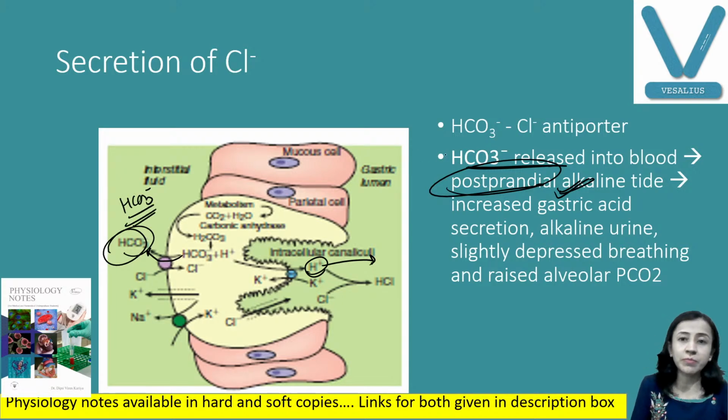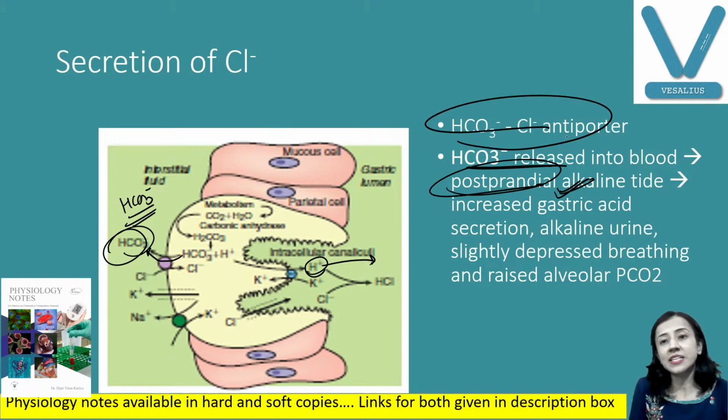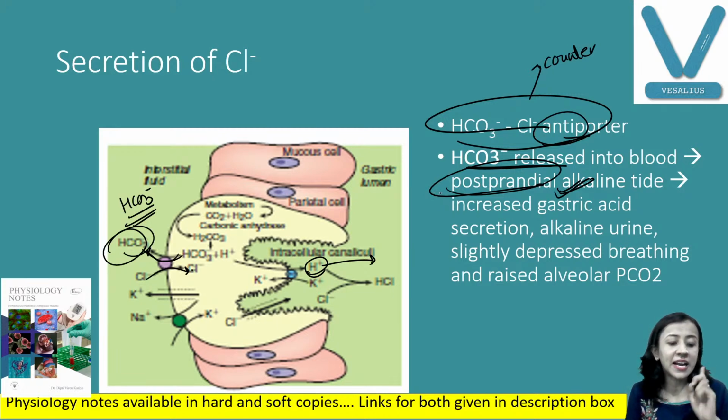This HCO3 minus transport is by counter transport, also known as antiport, in the opposite direction: HCO3 minus ion moves out, chloride ion enters in. So when HCO3 minus ion is released in the blood, that is known as postprandial alkaline tide, one of the very important viva or short questions.